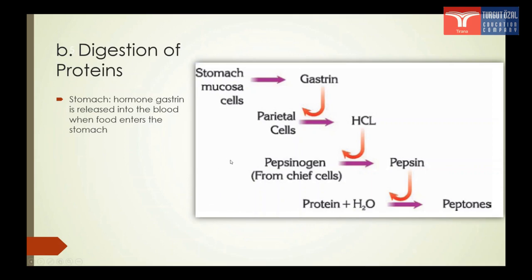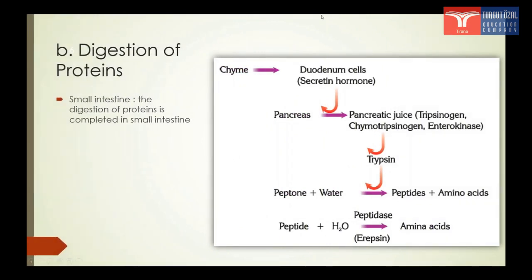After that, the chyme will enter into the duodenum. The duodenum, we know, is a part of the small intestine. Since chyme is very acidic, it will make the cells of the duodenum secrete a hormone which is called secretin. Secretin will travel into the blood and enter the pancreas. It will make the cells of the pancreas secrete pancreatic juice or pancreatic enzymes, such as trypsinogen, chymotrypsinogen, and enterokinase.